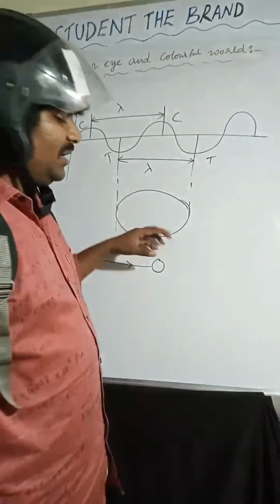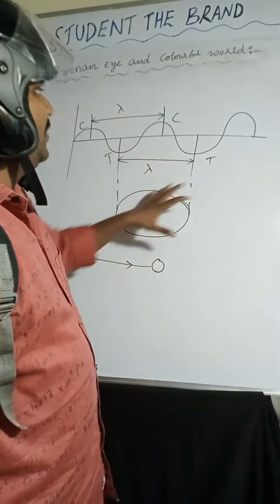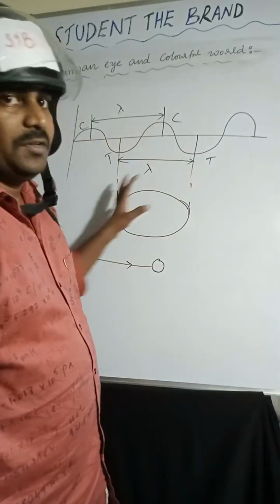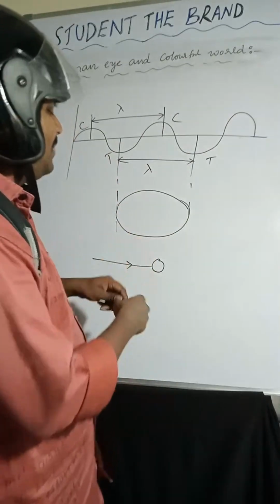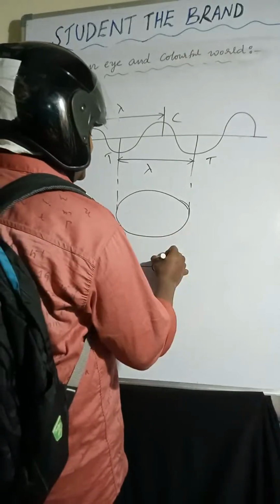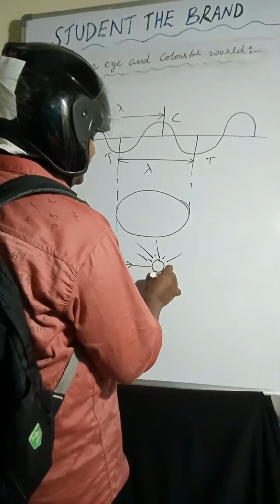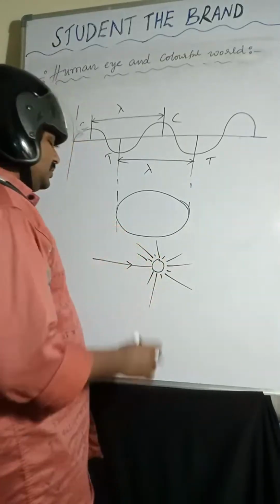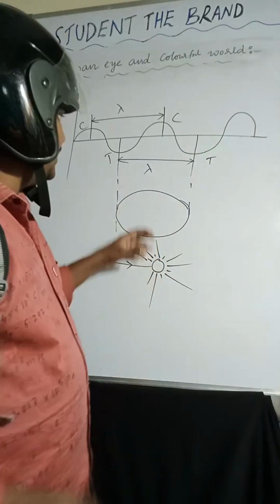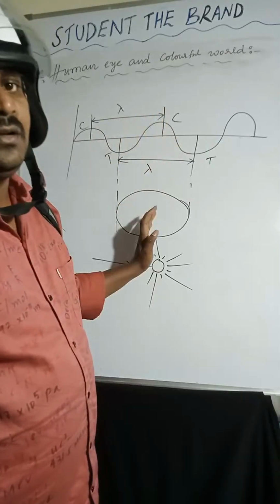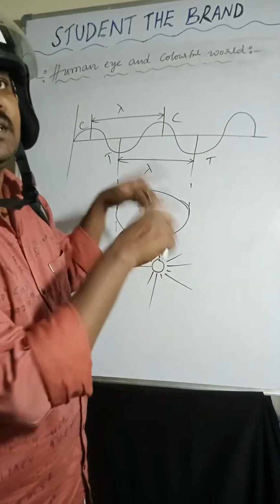What happens when a light ray is incident on that particle? If the particle size is comparable to the wavelength of the light, then the particle will absorb the light and re-emit it in all directions with a different intensity.